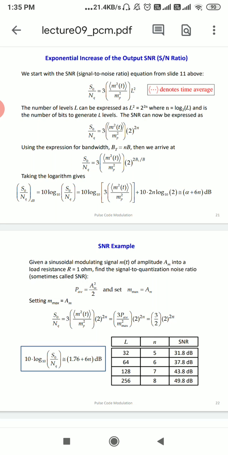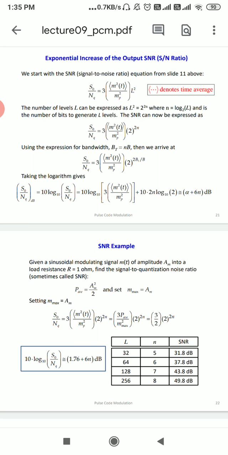After that, we do the sampling. It means the low pass filtered analog signal now gets sampled with a sampling rate above the Nyquist rate. It means here Fs will be greater than 2W, because we require a frequency above the Nyquist rate. The sampling process gives rise to a train of samples, with amplitudes depending on the instant of sampling.